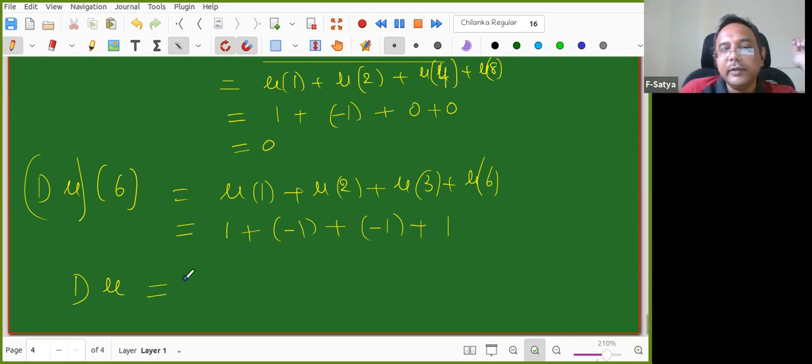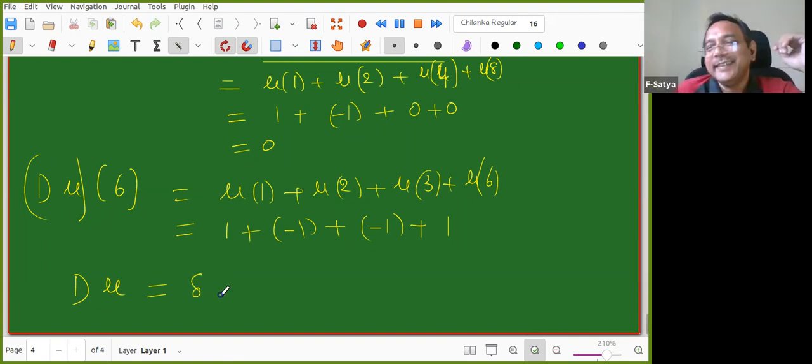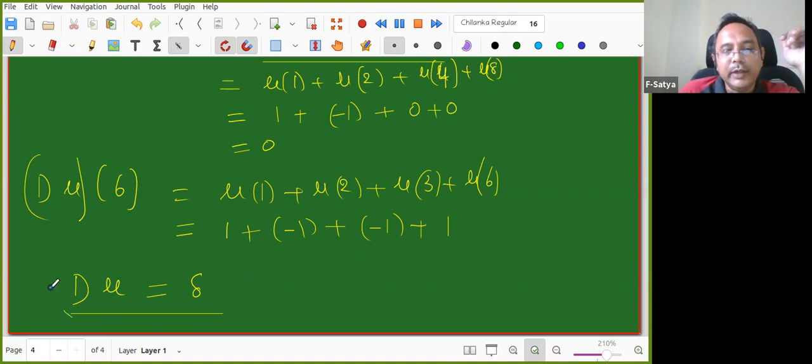This function is equal to a known function that I defined today, the delta function. Delta of 1 equals 1 and delta of n equals 0 for every other n. So du equals delta, but this is not a proof. It is just a prediction, but we need to prove it.